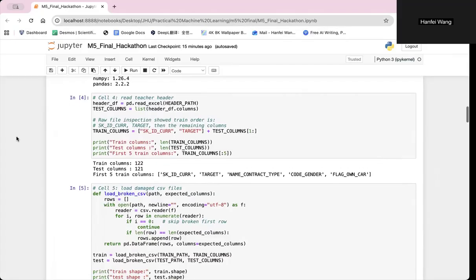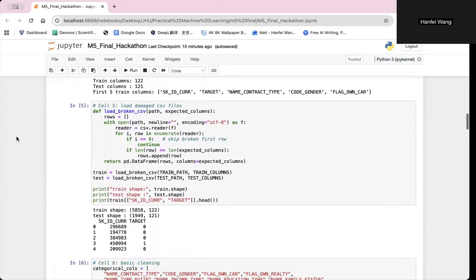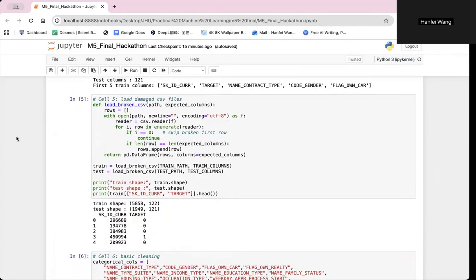So the raw CSV file contains some formatting inconsistencies. So I implemented a custom loader that reads only the rows that match the expected number of columns. After loading the data, I verified the structure and checked the dataset shapes.